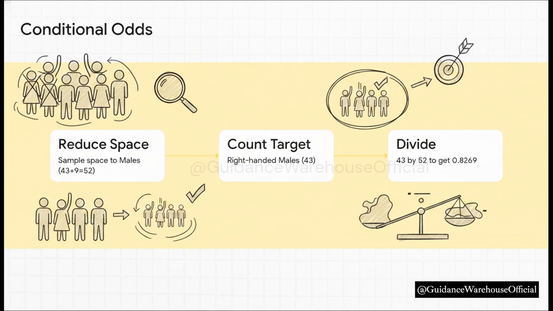Step 2, count our target outcomes. We want right-handed males, which is 43. Step 3, divide our target of 43 by our new sample space of 52. The result is 0.8269. See? We just found a new target over a newly restricted sample space.